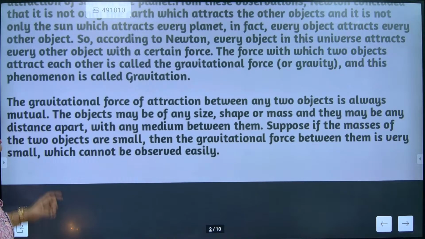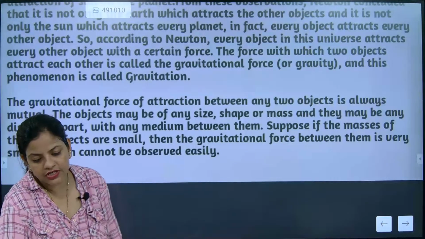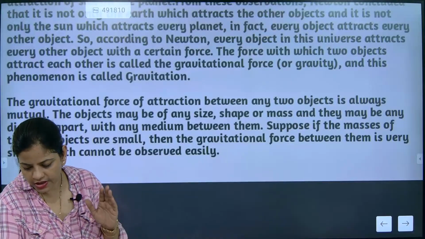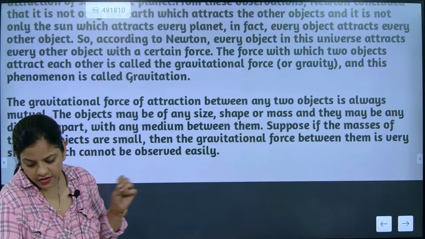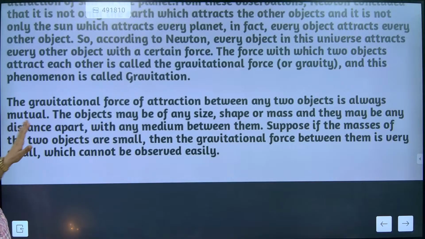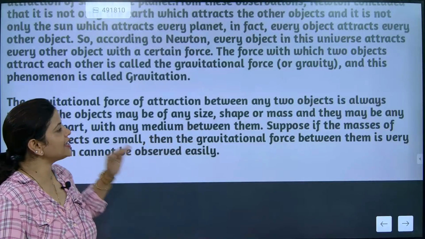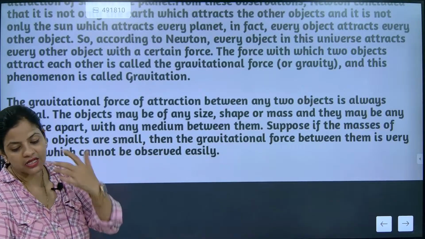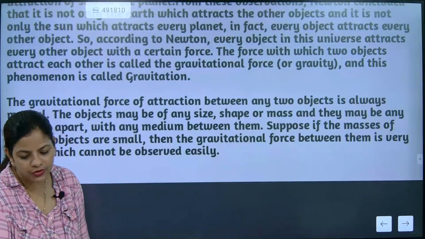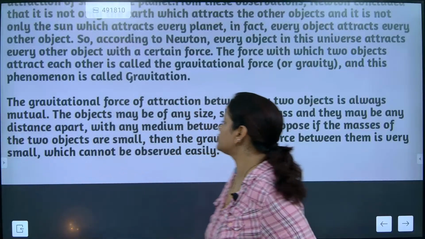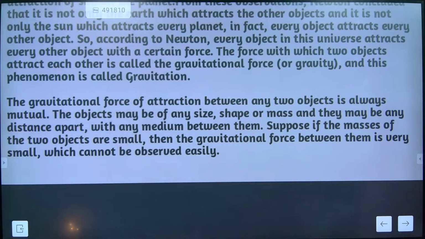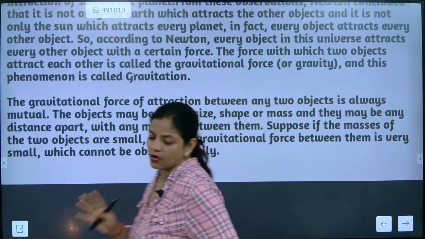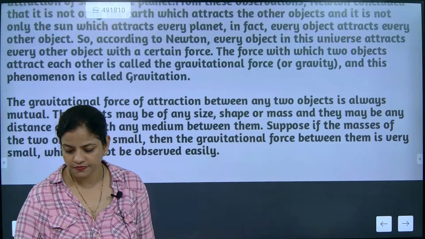Now, the gravitational force of attraction between any two objects is always mutual. That's the most important thing. The gravitational force is always mutual. Got it? The objects may be of any size, shape or mass, and they may be any distance apart, but they will still possess some type of attractive force. If the masses of two objects are small, then the gravitational force between them is very small, which will not be observed easily. Understood?